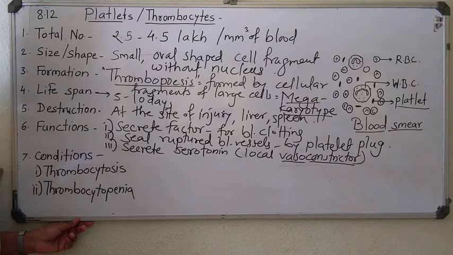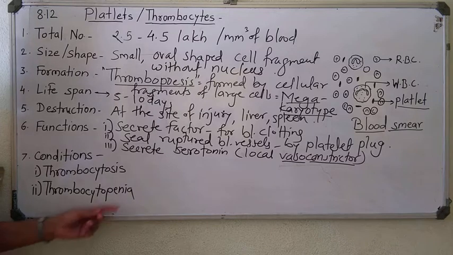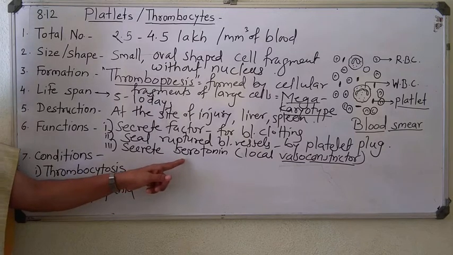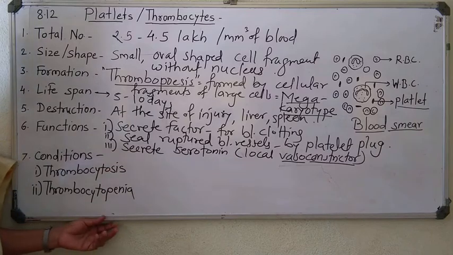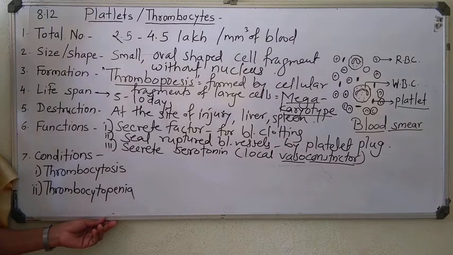So blood vessels are contracted to increase blood pressure, and that function, vasoconstriction to increase blood pressure, is carried out by this serotonin component present in the blood, and that is secreted by these thrombocytes.